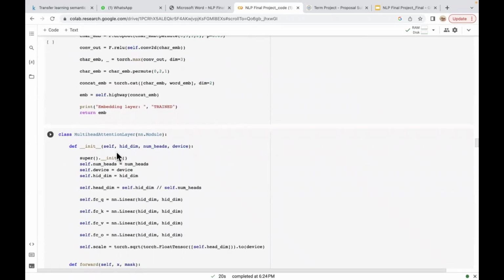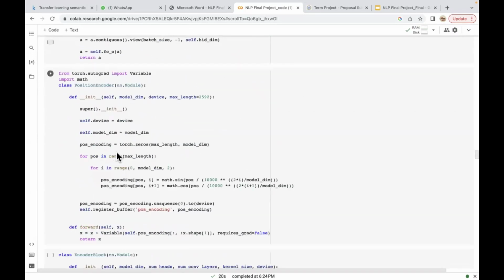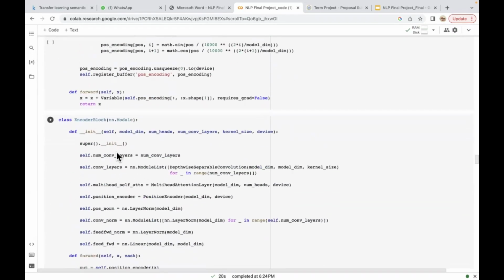We're creating context and query attention. Also, we are finding similarity between two representations and adding the weights, the values in a weight matrix. After that, in this positional encoder block, we are finding the positional and character embeddings as the output.